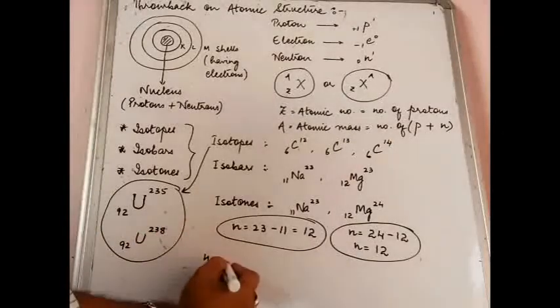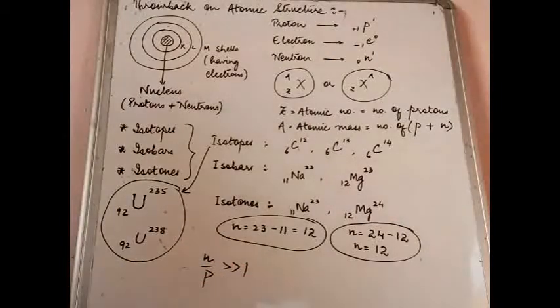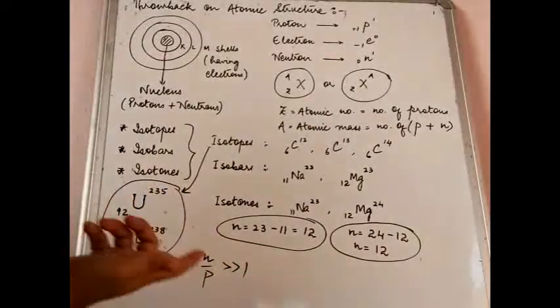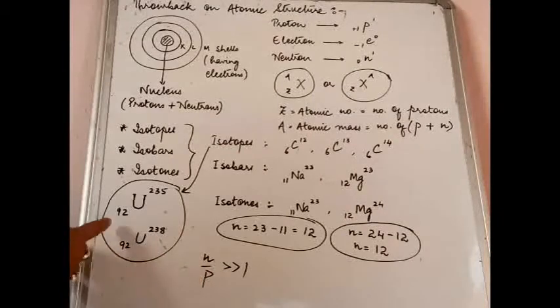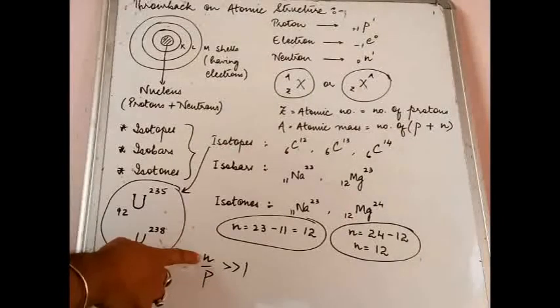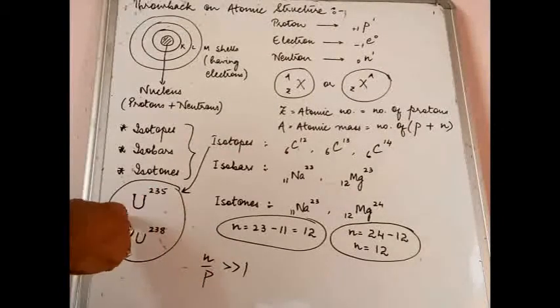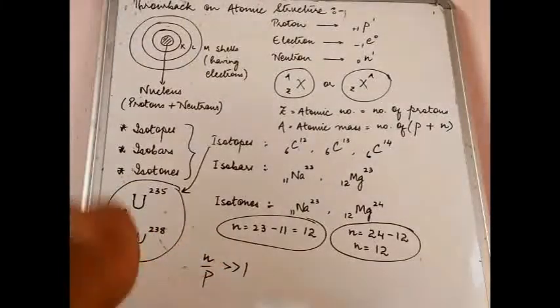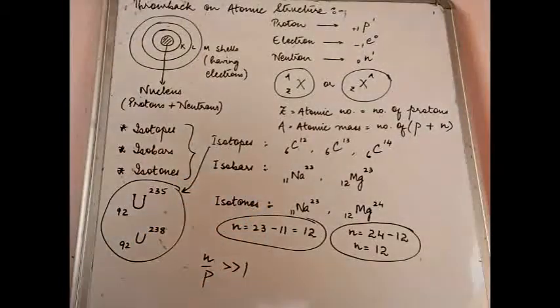N by P ratio is much greater than 1. If you calculate the number of neutrons, protons is 92 in both cases. N will be calculated by subtracting 92 from 235, so you will get a far greater number. So this ratio is much greater than 1, and hence the nucleus of uranium is highly unstable and it